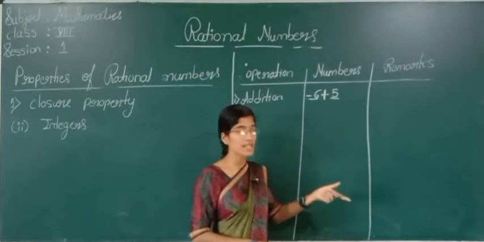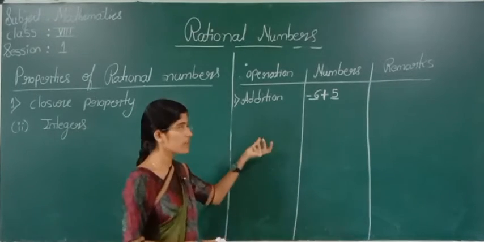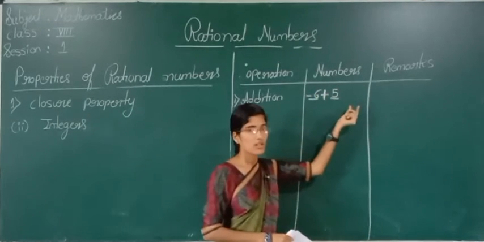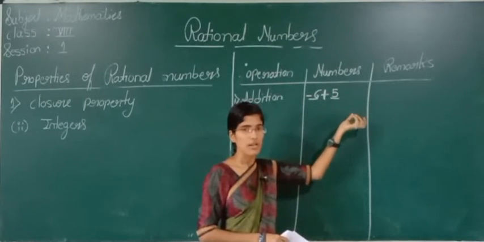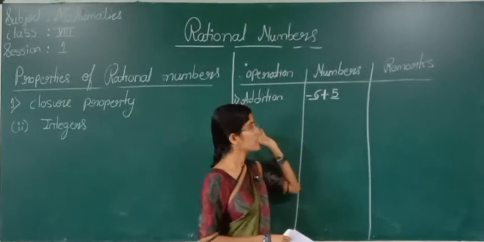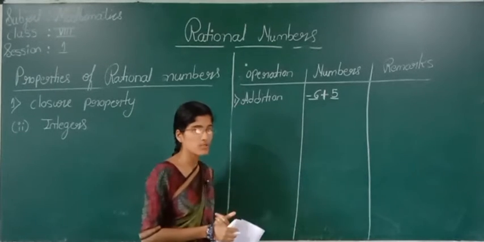Only then can we tell that integers are closed under addition. If we get a fraction or anything else, we can tell that integers are not closed under addition.